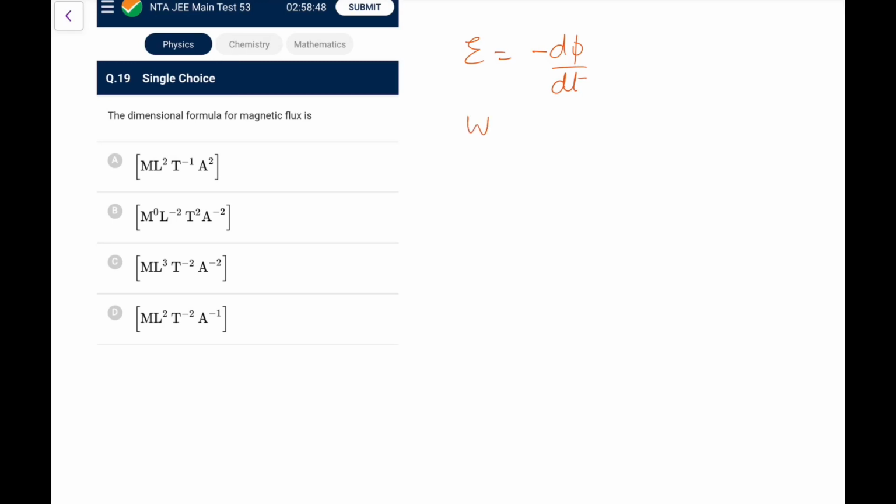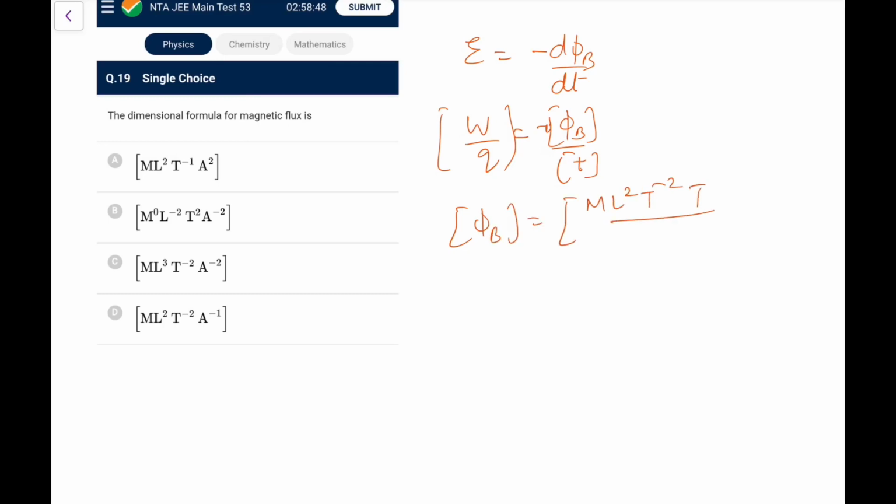So E is what? Work done per unit charge. That is minus d phi b by dt, so dimensionally that is phi b by t I can write. So dimension of phi b would be W t by q. W is what I know, ML2T minus 2 multiplied by T, q is AT. So what we now have, this will completely be cancelled. So this is ML2A minus 1, and T minus 2, sorry, this T cancelled. So ML2 A minus 1 T minus 2, which is the option. This one is T minus 1, no, this is not the option.